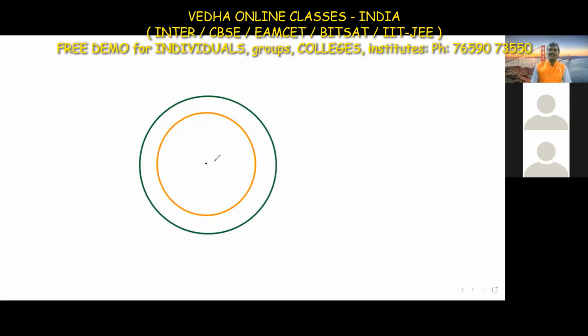So they are called concentric circles. The center of the circle is the same for both circles.